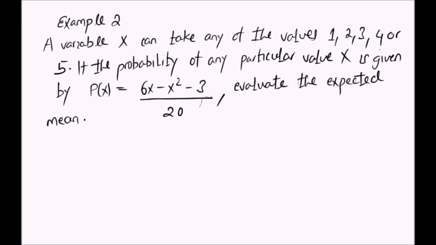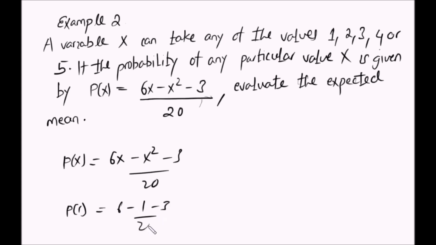So example 2 says a variable x can take any of these values 1, 2, 3, 4 and 5. If the probability of any value of x is given by this, find the expected mean. So you can see here probability is given by what? By this: (6x minus x squared minus 3) over 20. For the probability of this value 1, it means it will be 6 times 1 is 6, 1 squared is 1, minus 3, over 20. So it will be how much? It will be 2 over 20 which is 1 over 10.